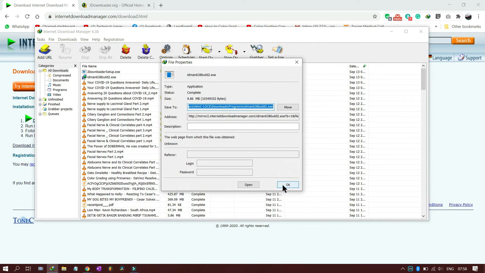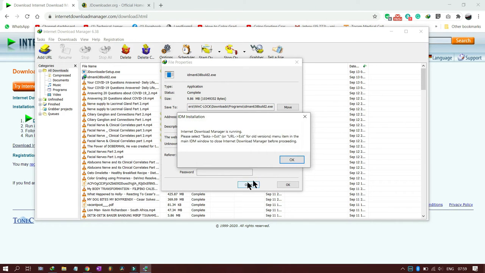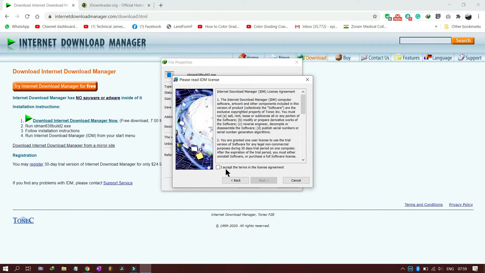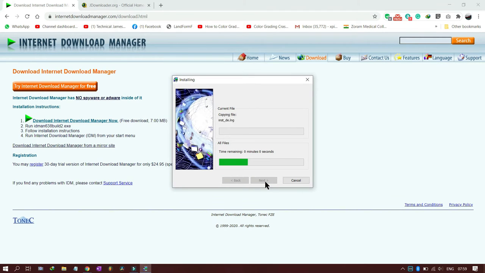So we just double click on this installable file, open, and it will say certain things because my system already has Internet Download Manager installed. You accept the agreement, next, and next.